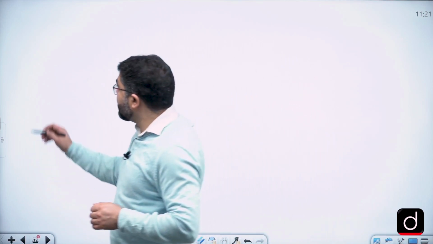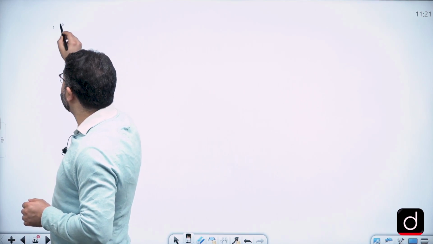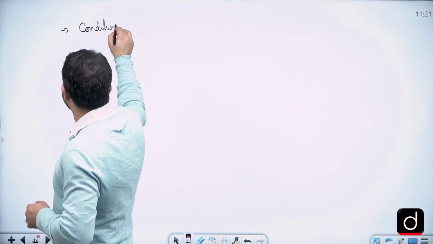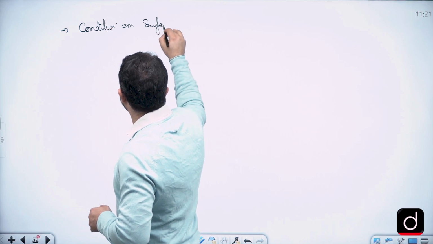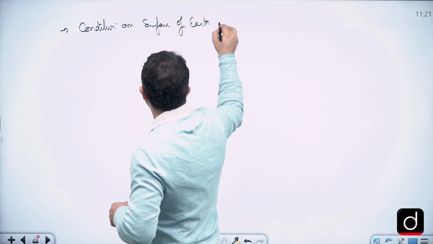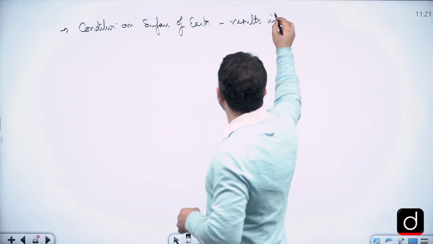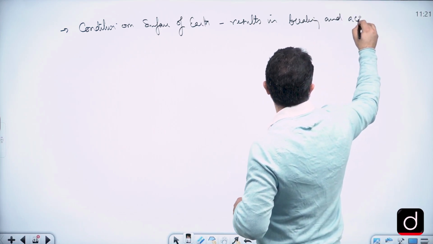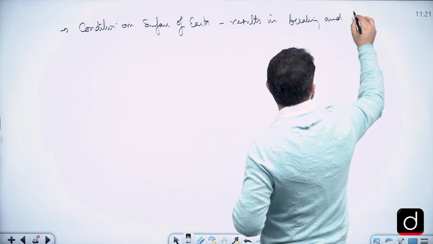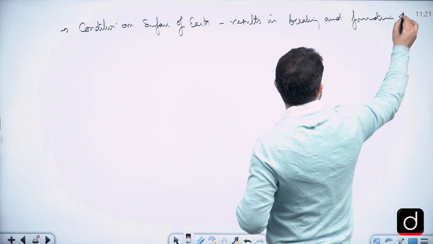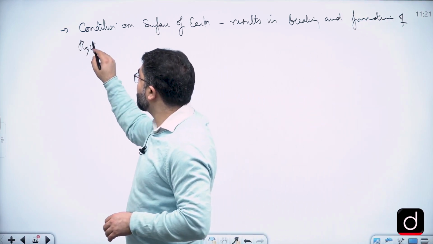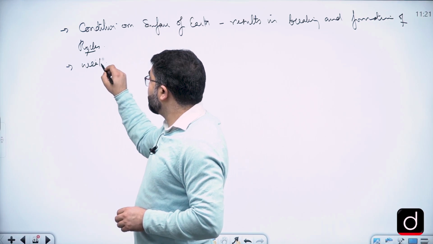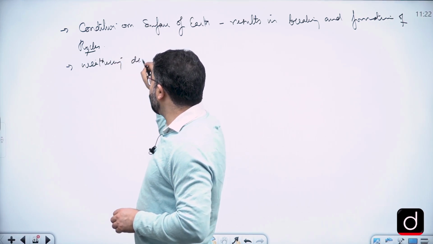So obviously we'll write that the conditions on the surface of Earth cause or result in breakdown and accumulation or formation of rocks. Weathering is defined as,